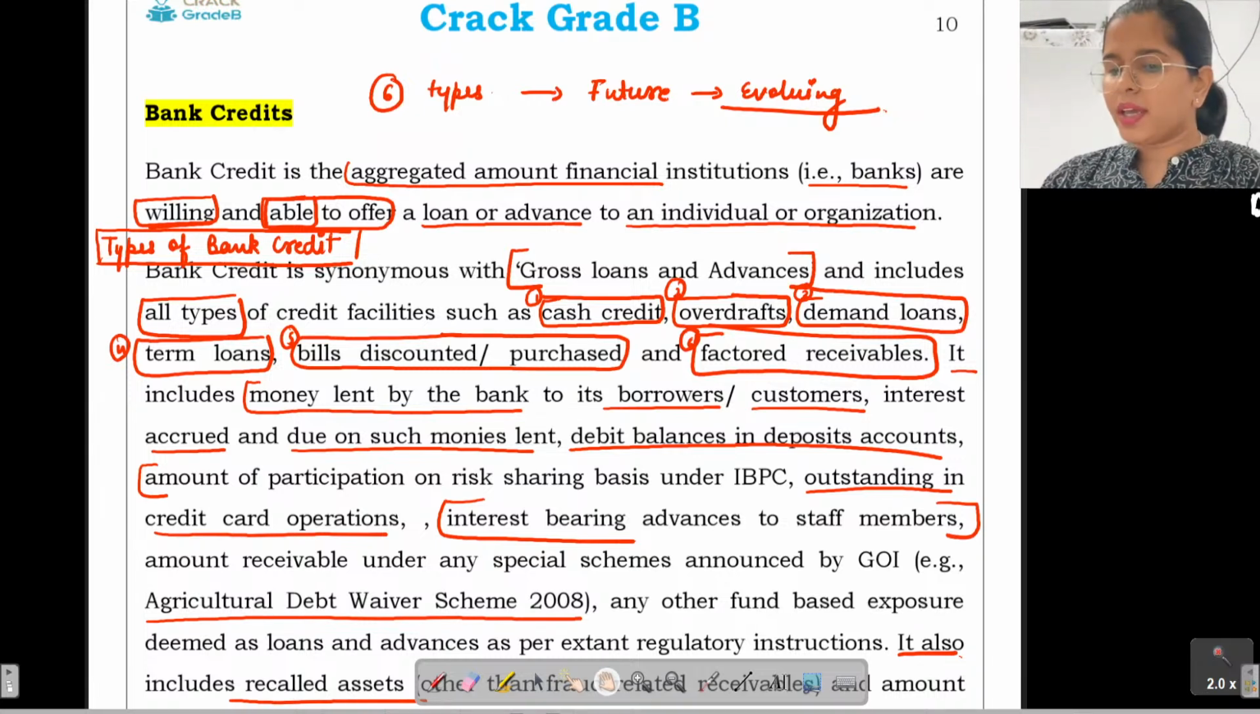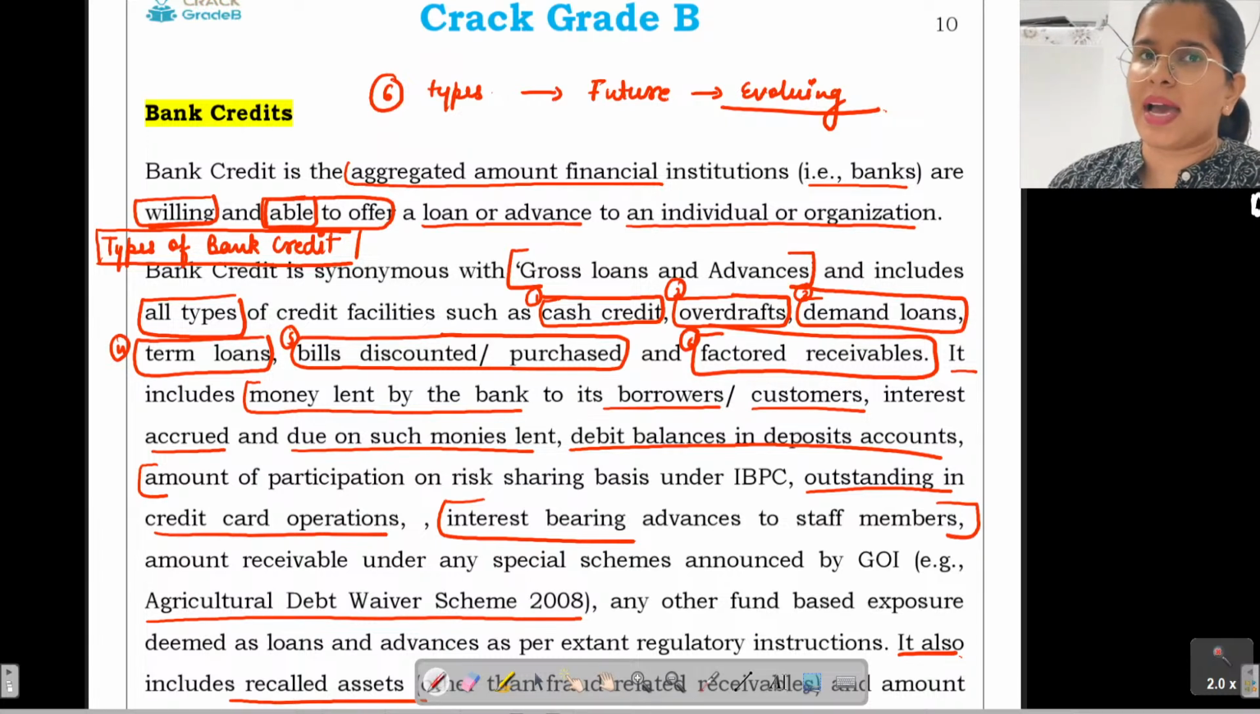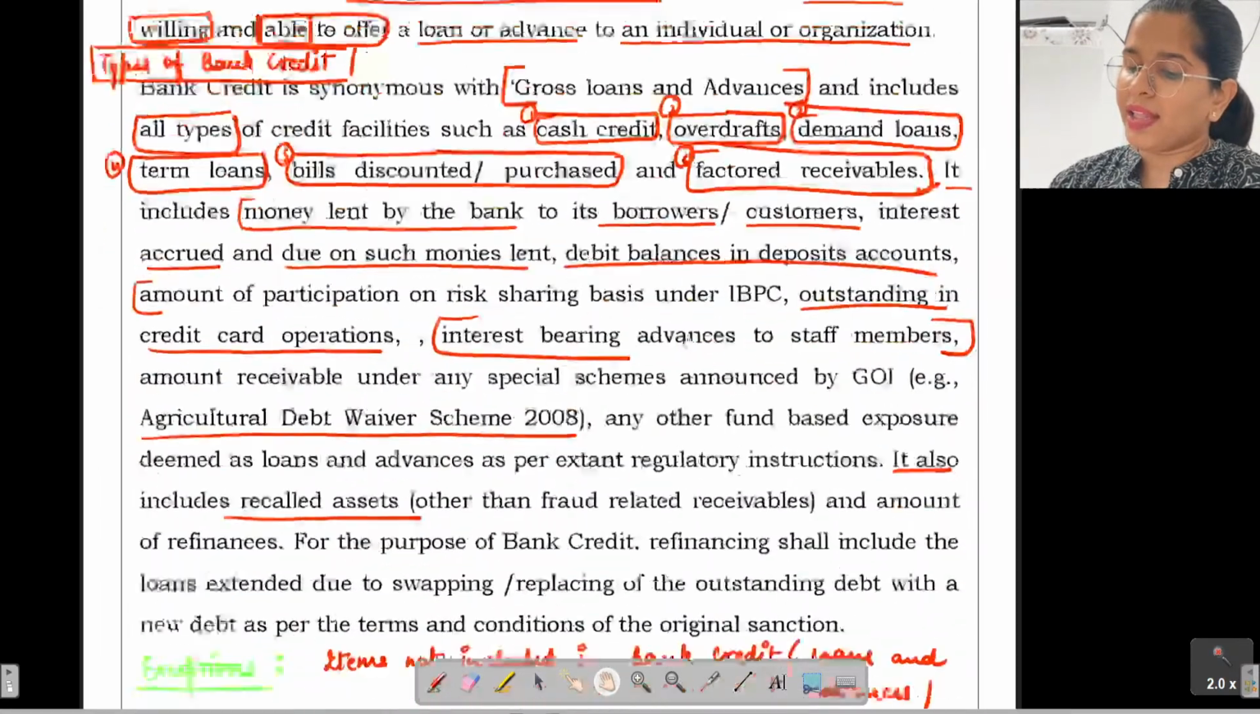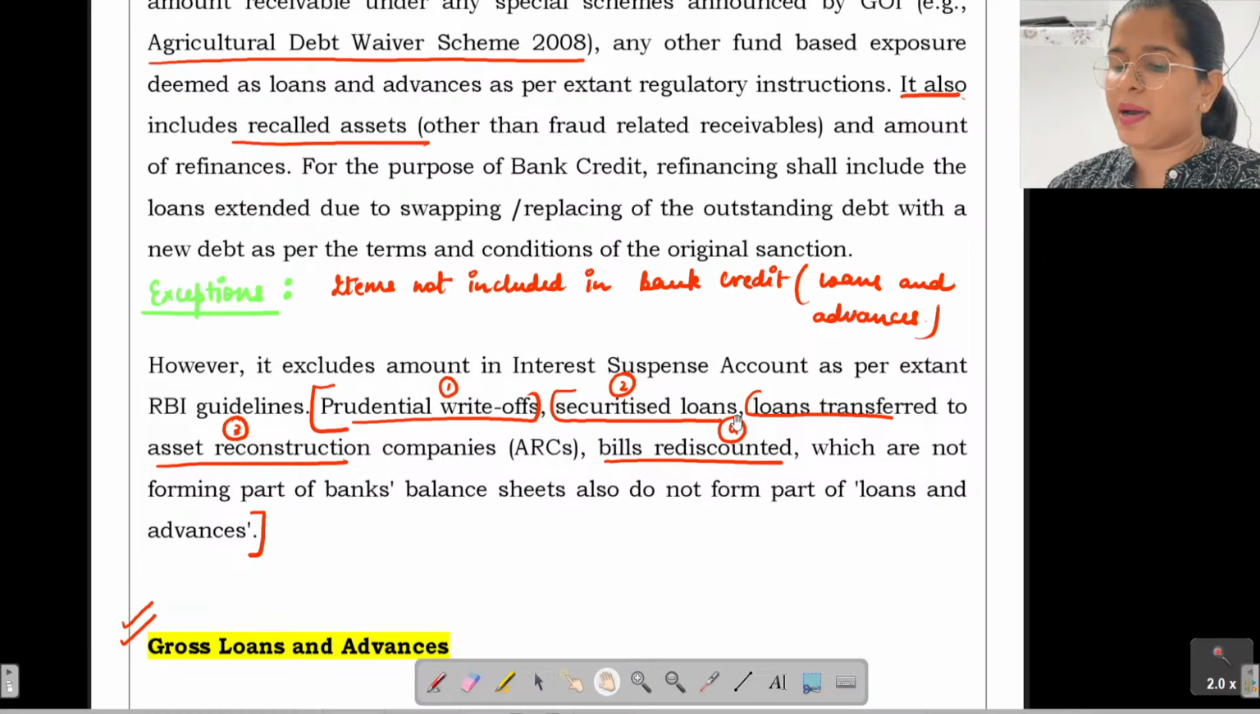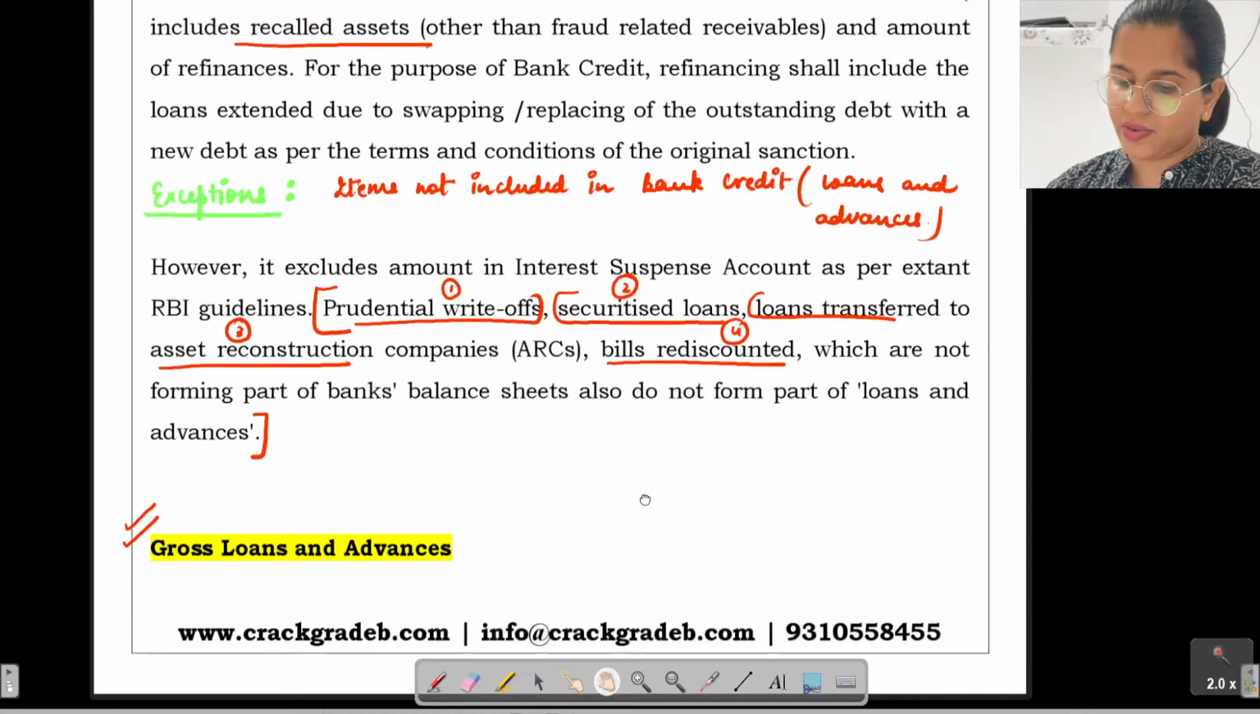Yes, so we were talking about bank credits, right? In this topic, I have told you different kinds of definitions and different types of bank credits, like cash credits, overdrafts, demand loans, term loans, bills discounted, factored receivables, etc. In that scenario, we have also seen a few exceptions, जैसे कि आपका prudential write-off, securitized loan, loans transferred, asset reconstruction, bills rediscounted, etc.